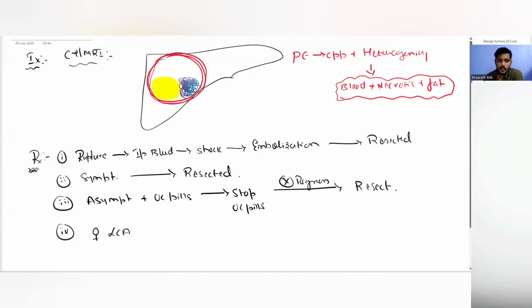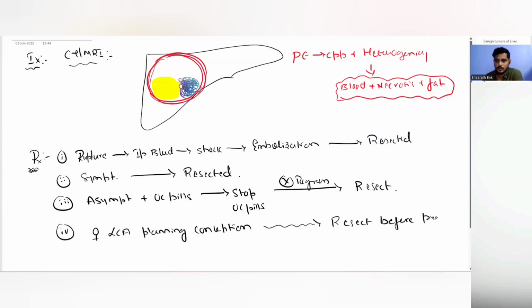if there is a female who has got liver cell adenoma and she is planning conception, know that because of the effects of the hormones on this liver cell adenoma during pregnancy, it is better to resect them before pregnancy. So these are the four groups of patients.